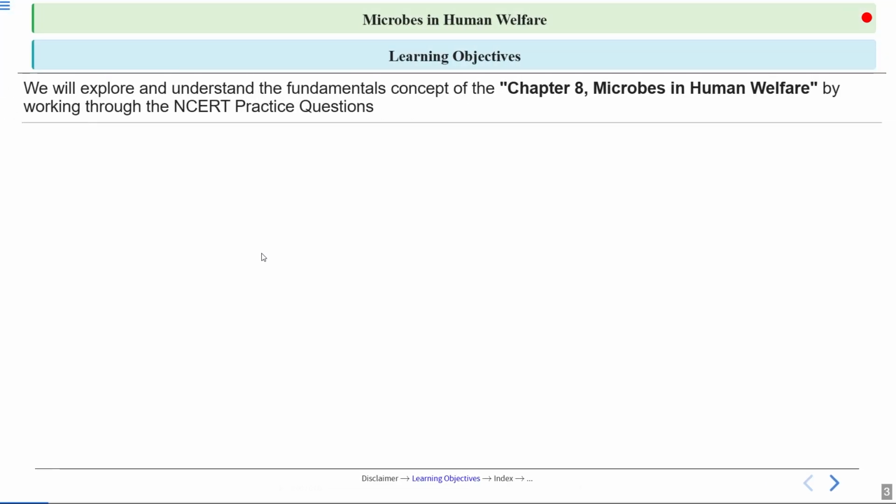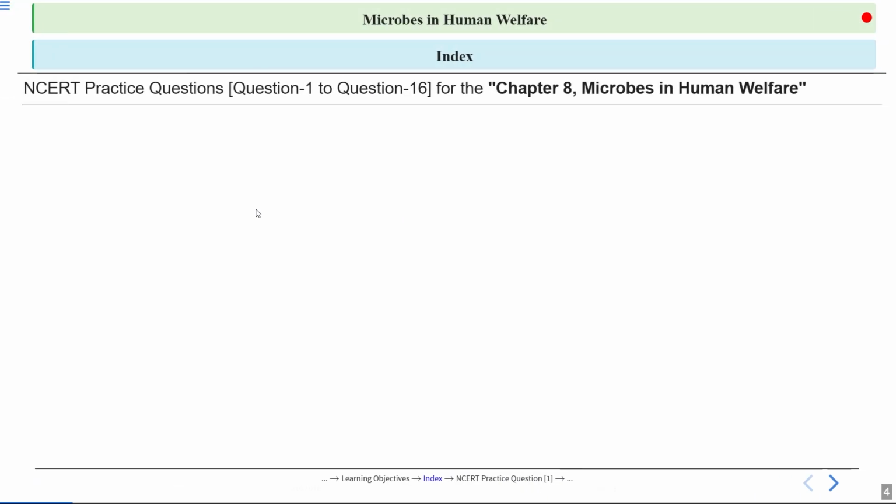So what are the objectives for today's session? Today we will understand the basic concepts related to the chapter Microbes in Human Welfare by working through the NCERT practice questions. These practice questions are based on some concepts, and we will discuss these concepts by discussing these questions. In this session, we'll be discussing question number 1 to question number 16, and these questions are related to the chapter Microbes in Human Welfare.